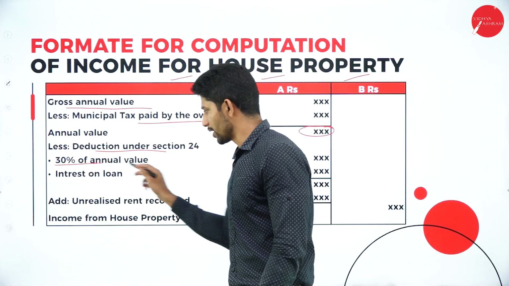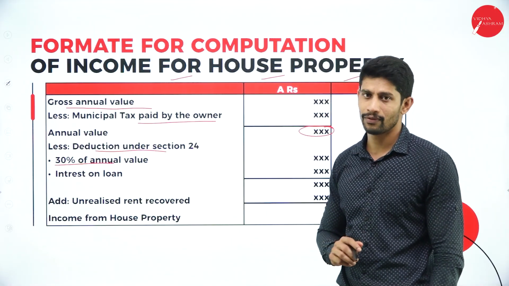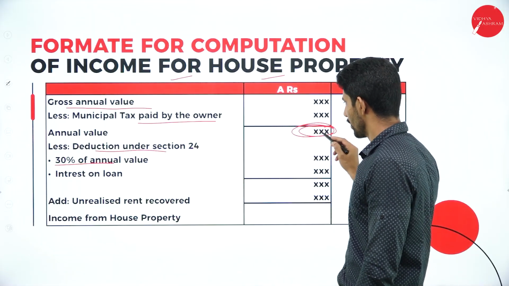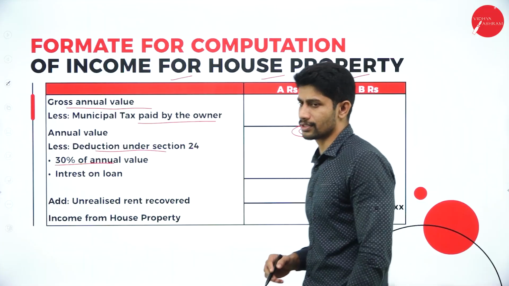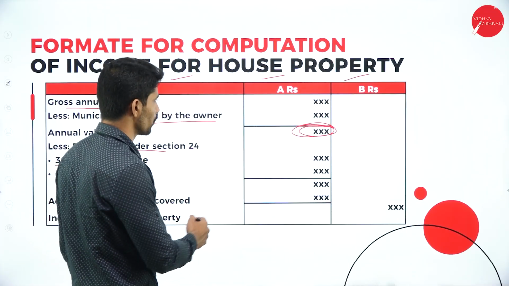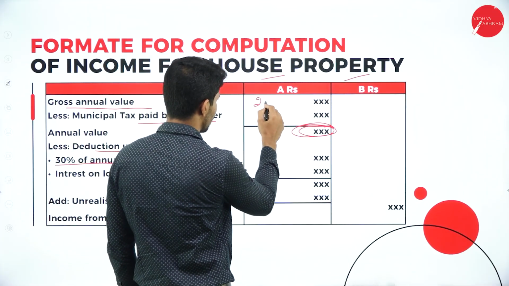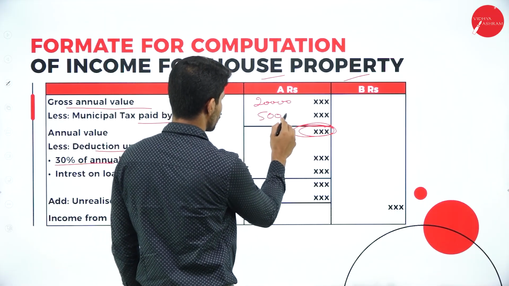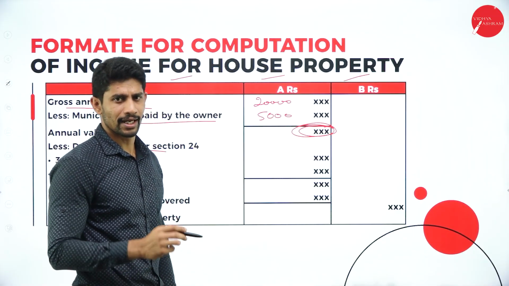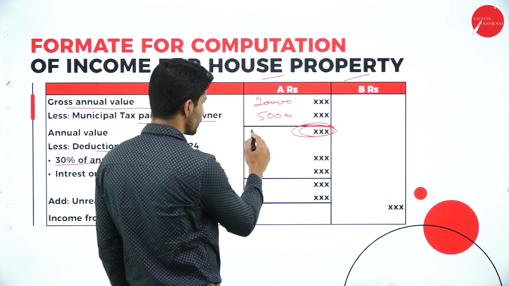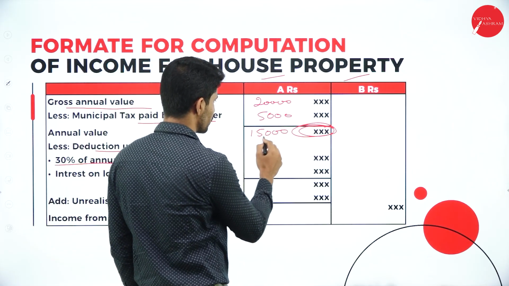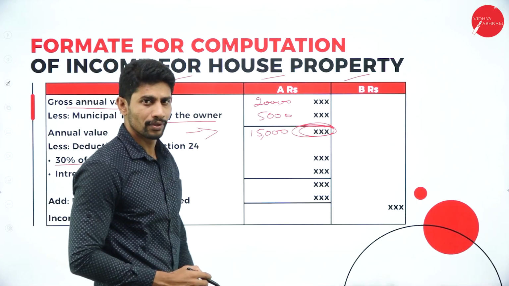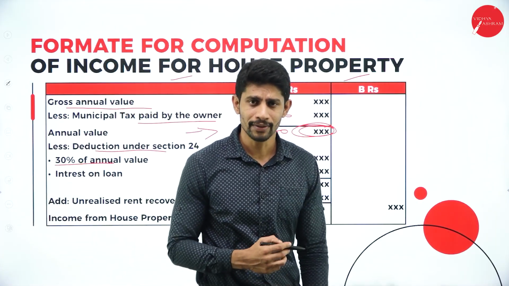In that, the first point is 30% of annual value. Whatever value you get here, on this value you are supposed to find out 30%. For example, your gross annual value is say 20,000. You paid 5,000 rupees of municipal tax as the owner. What is the balance? It is 15,000. This 15,000 is called what? Annual value. Now, less deduction under section 24.